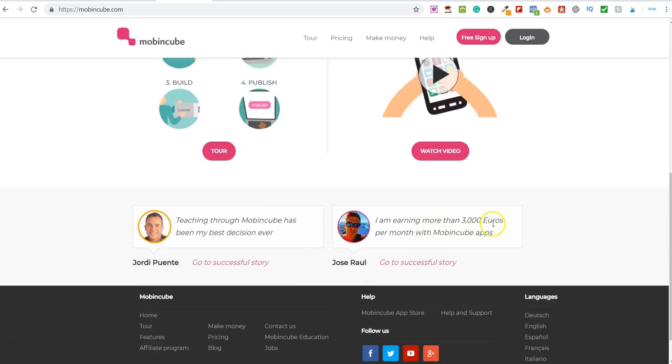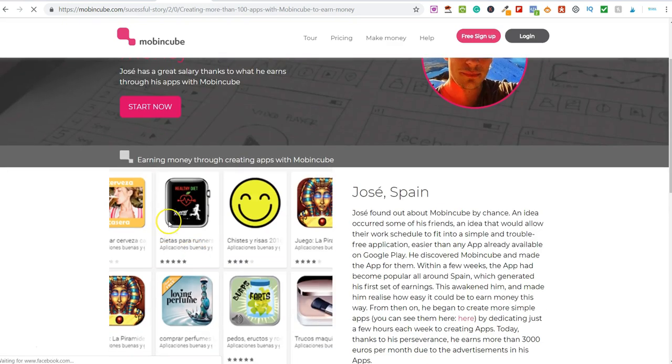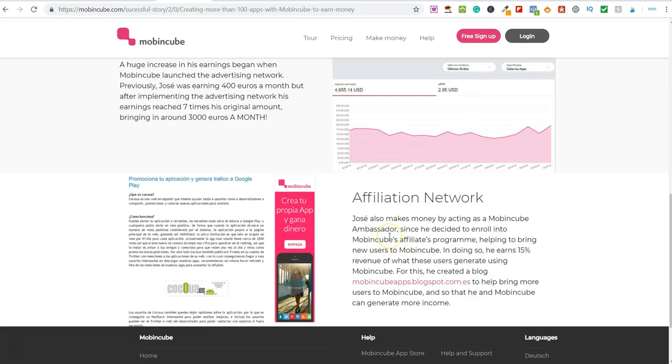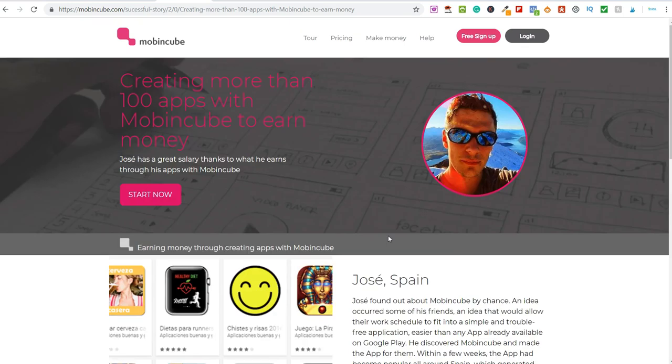You've got someone here who's earning more than €3,000 a month. You've then got somebody over here. If you want to go and read these stories, then you can literally click on here and it'll go and tell you about the person. It shows you the apps that they've created and how much they're earning on here. And basically it just walks through everything that they're doing.